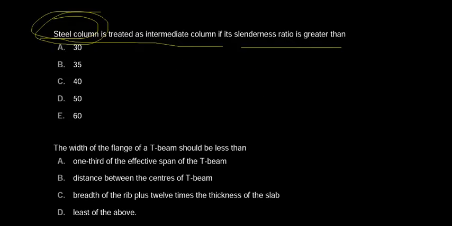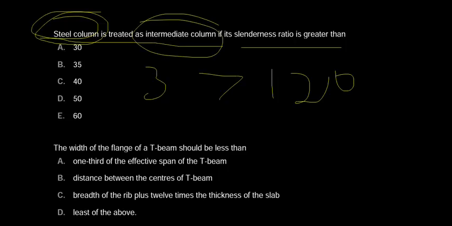In between 30 to 120, it is treated as an intermediate or medium column. If it is greater than 120, it is treated as a long column. So in the question they asked what is the intermediate column according to slenderness ratio. So the correct answer is option A, 30. If the slenderness ratio is greater than 30, the column is treated as an intermediate or medium column. Now we will move to the next question.